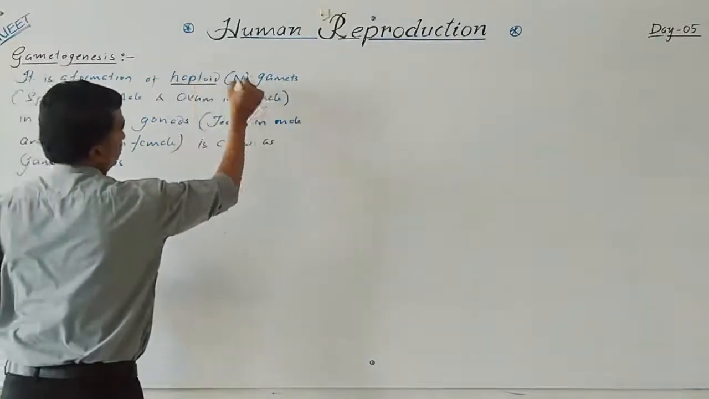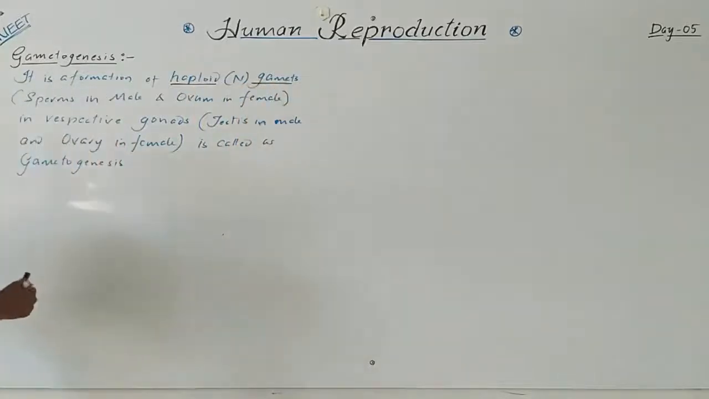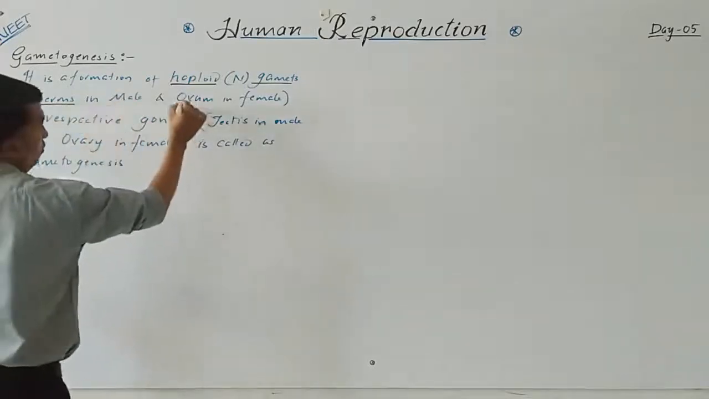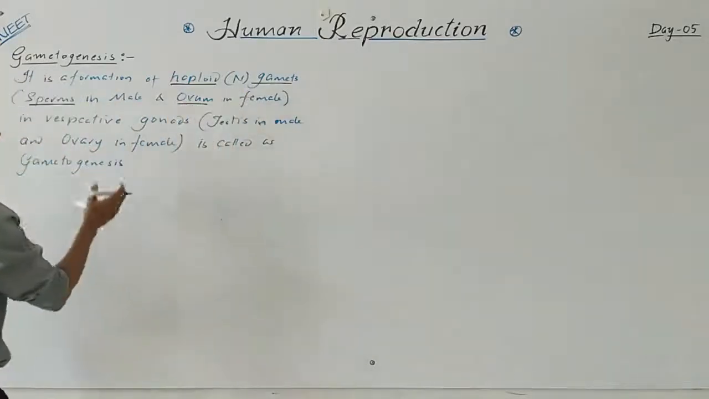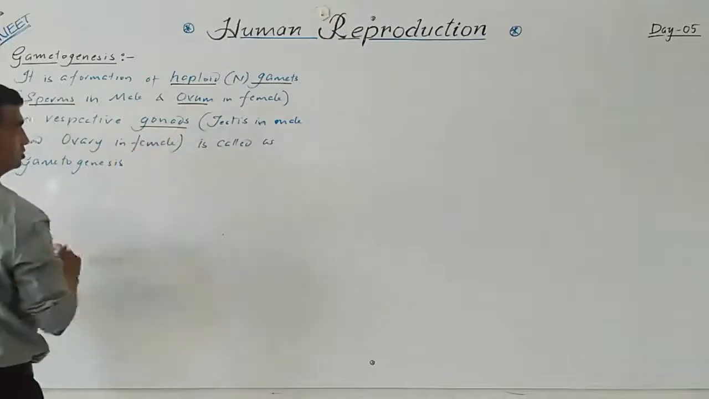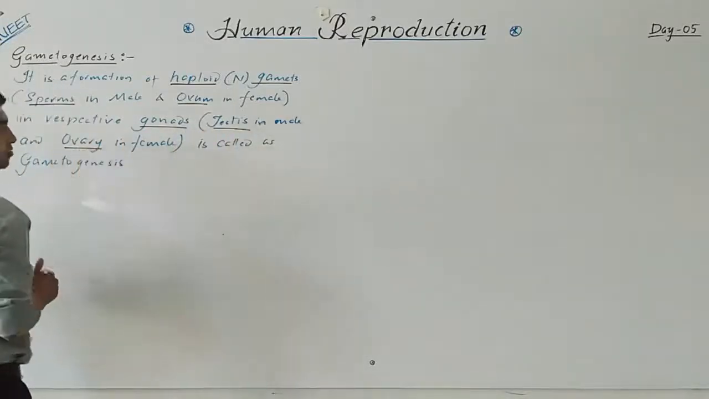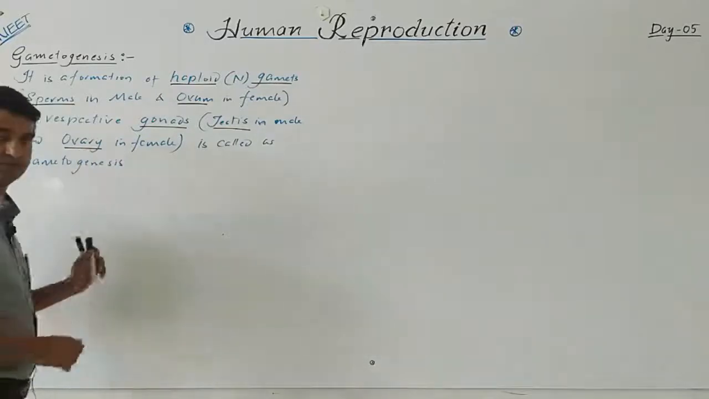Now, it is a formation of haploid gametes. So, gametes are always haploid. Either it is spermatozoa, the sperms in male, or ovum in female, in respective gonads. Gonads means the testis in the male and the ovary in the female. So, it is called gametogenesis.